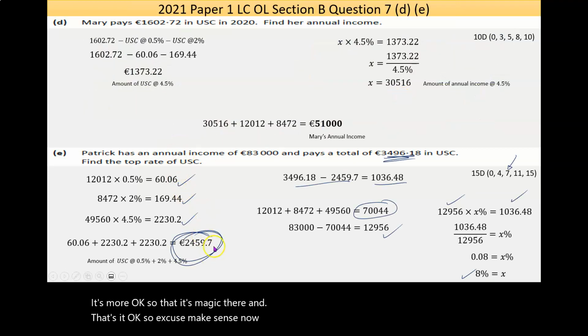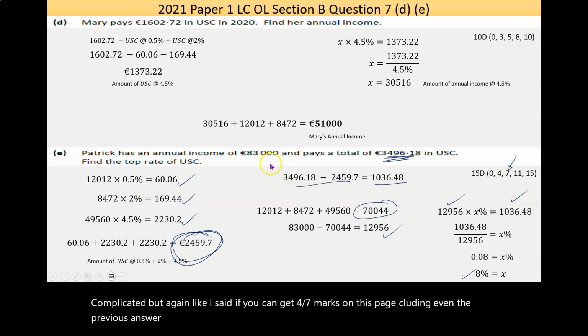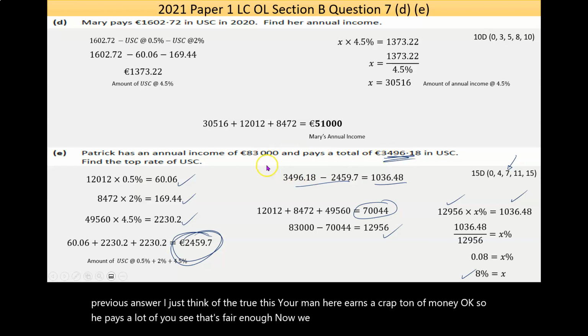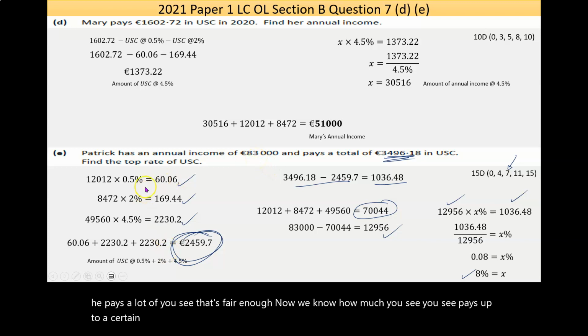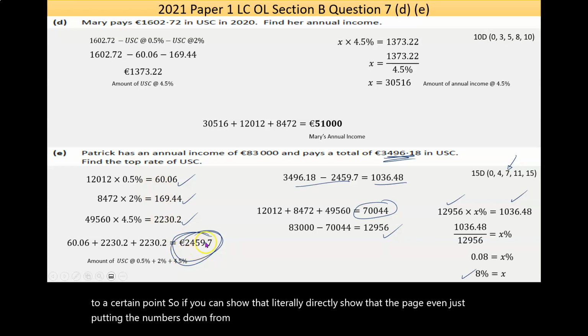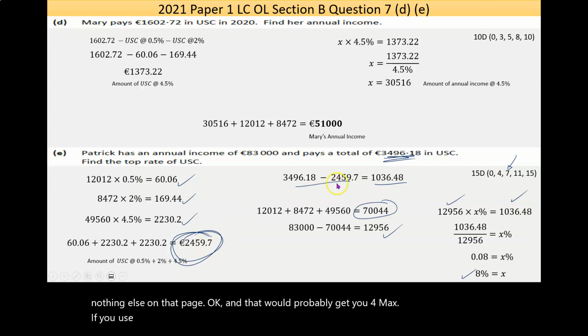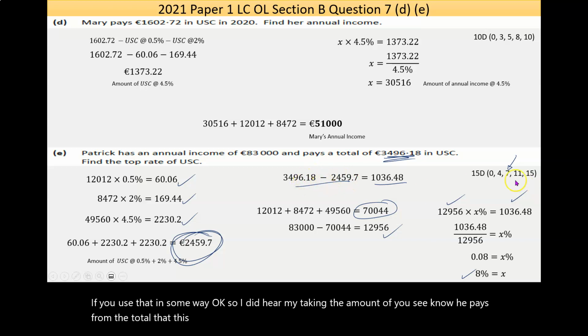Now that's fairly complicated. But again, like I said, if you can get 4-7 marks from this by including even the previous answer, just thinking it through. Your man here earns a crap ton of money. Okay. So he pays a lot of USC. That's fair enough. Now we know how much USC pays up to a certain point. So if you can show that, literally directly show that on the page, even just putting the numbers down from the previous answers, like if you just wrote down 2459.7 and nothing else on that page, okay, that would probably get you 4 marks. If you use that in some way, okay, so I did it here by taking the amount of USC we know he pays from the total that this person actually pays, I'd most certainly be on the 7, okay, potentially on the 11.